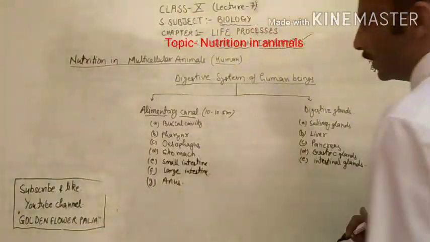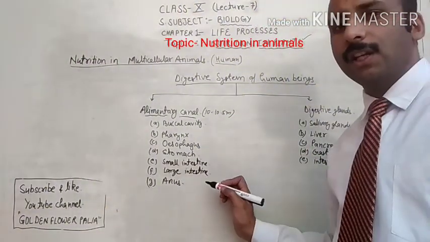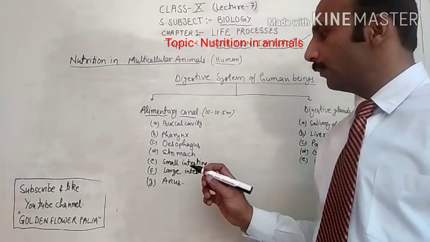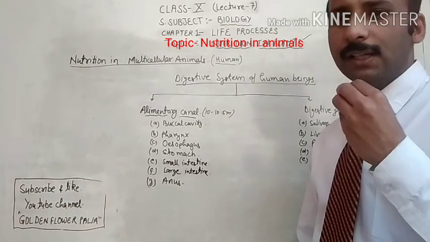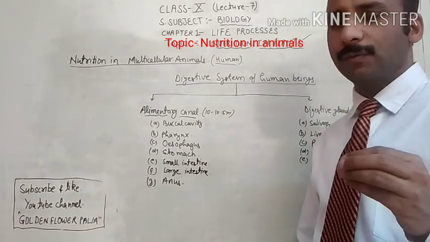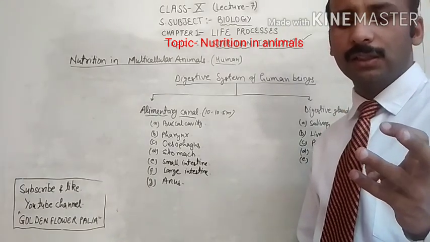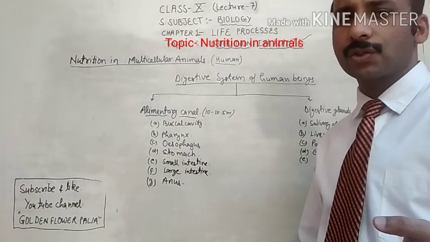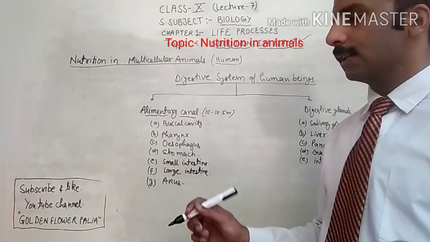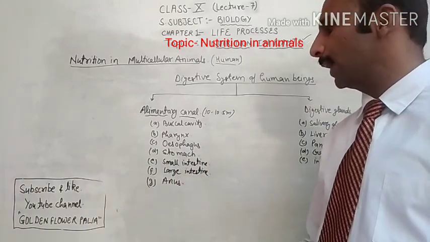Now come on, these are the parts which we have to study one by one in detail. Buccal cavity, the mouth cavity, in which we have to study tongue, teeth and salivary glands, and how they are helpful in the process of digestion or nutrition. Esophagus is a long tube which is called the food pipe.